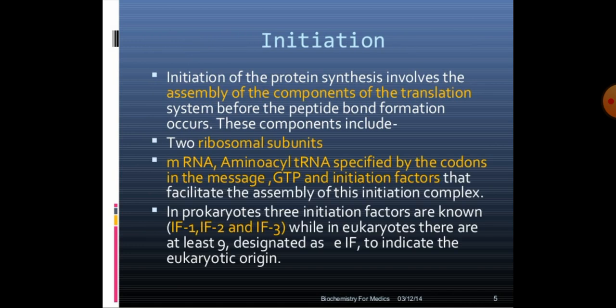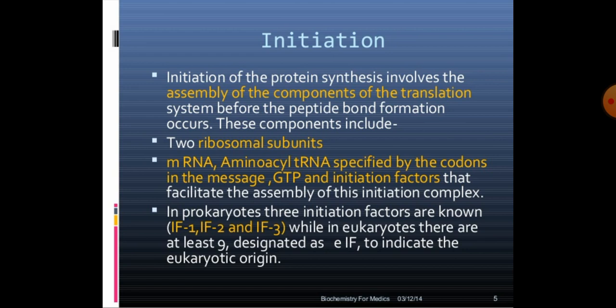Initiation of protein synthesis involves the assembly of the components of the translation system before peptide bond formation occurs. These components include 2 ribosomal subunits, mRNA, amino acyl tRNA specified by the codons in the message, GTP and initiation factors that facilitate the assembly of this initiation complex.